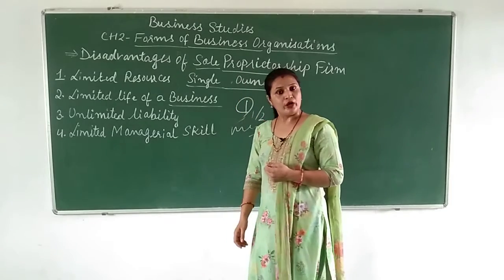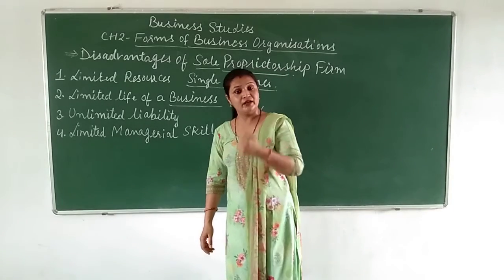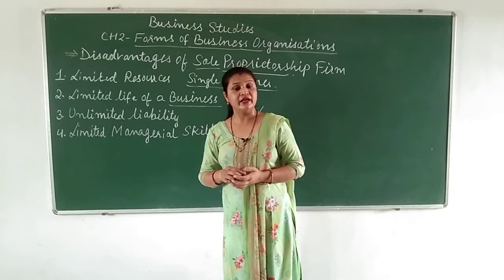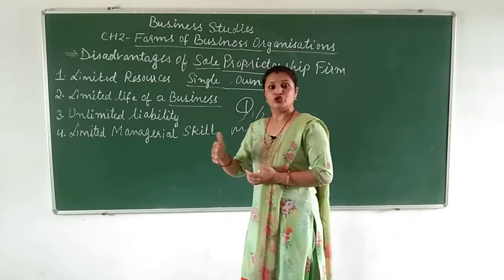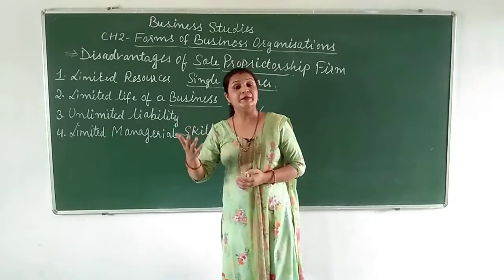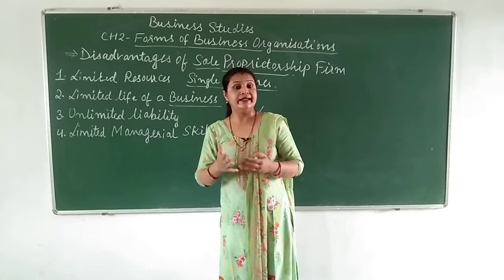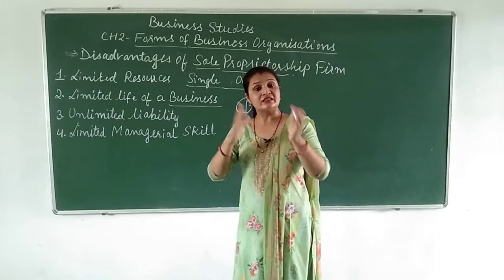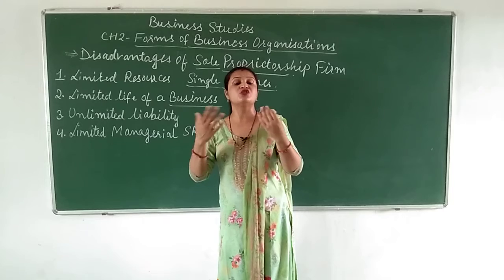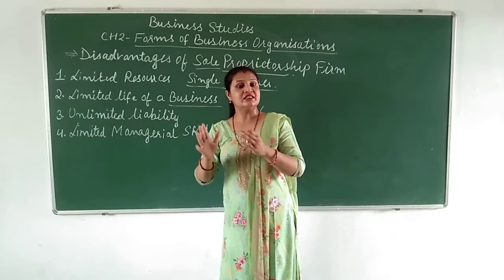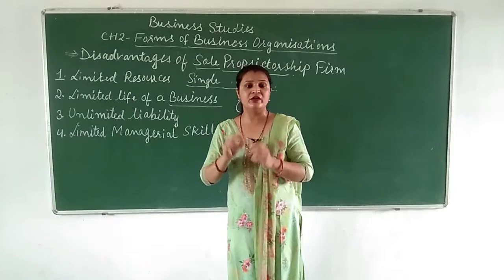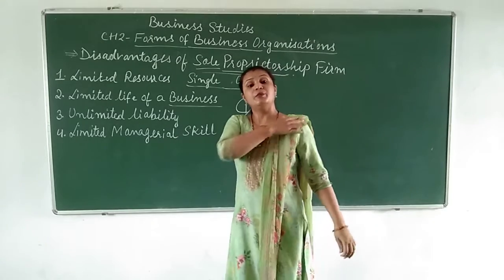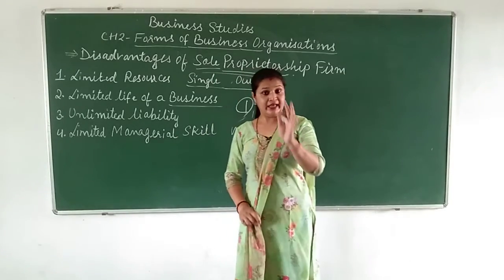He will take loans from the bank or private financiers. So he will take the loan. So that's why he is having unlimited liability. He will be in debt. The liabilities will be unlimited for the sole proprietor. When we discuss partnership, in a partnership there are many partners, so their liabilities are not unlimited, limited liabilities will be there. But when we talk about the sole proprietorship firm, here the liability will be unlimited, because here we are talking